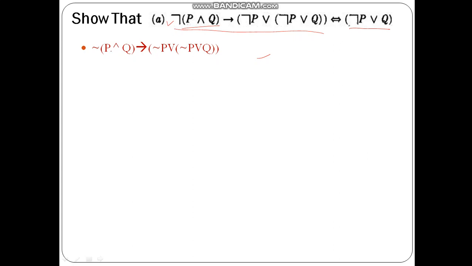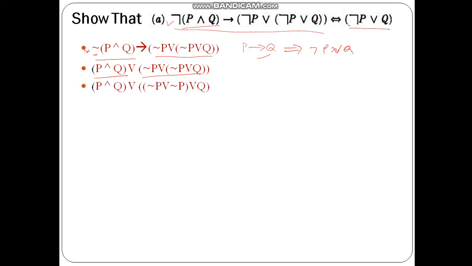Okay, so now here it is considered, P and Q implies not P or Q. If you go on solving this one, since this is of the form P implies Q, it will be replaced as not P or Q. So not P or Q. Since this not is applied to the complete formula, another not will eliminate this not, and this will become P and Q, or P or not P or Q.